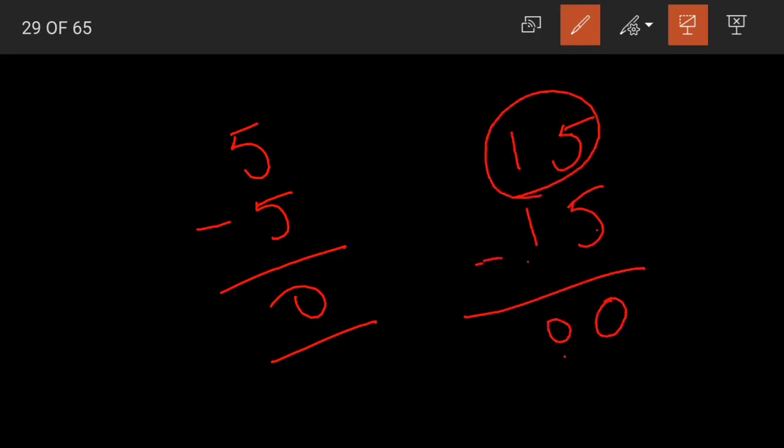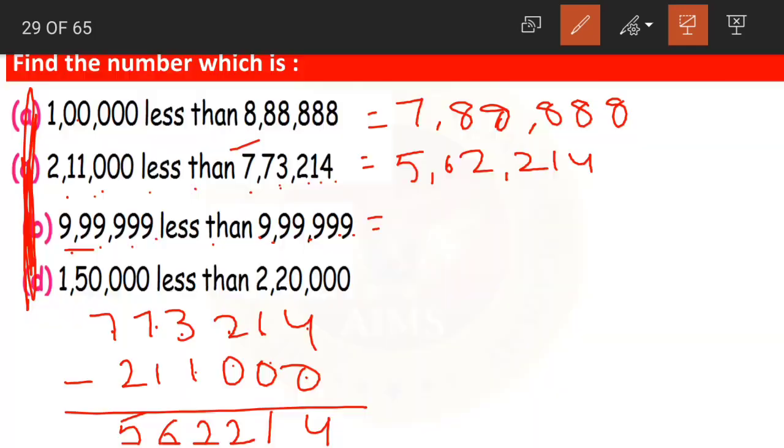So when we are subtracting the same number, yes, when both minuend and subtrahend are the same number, then the difference is 0. In the same way, we are subtracting 9,99,999 from itself. Yes, we are subtracting a number from itself. Then what is the answer? 0. Yes, the answer is 0.